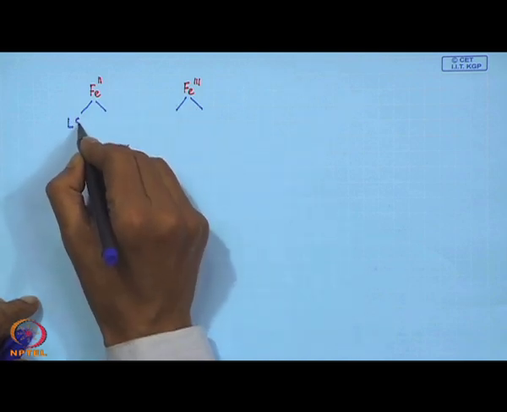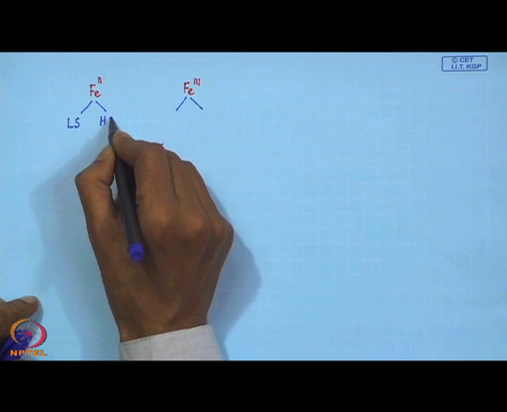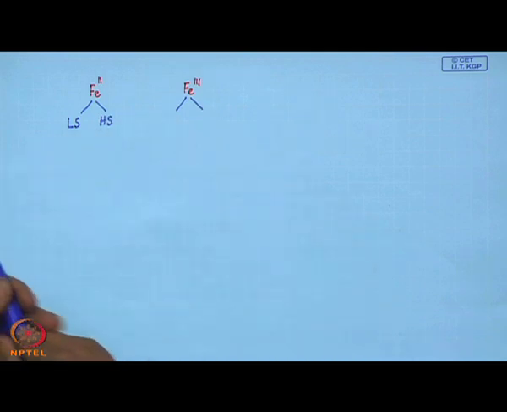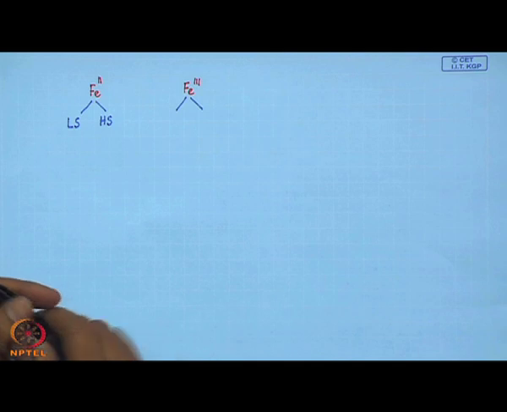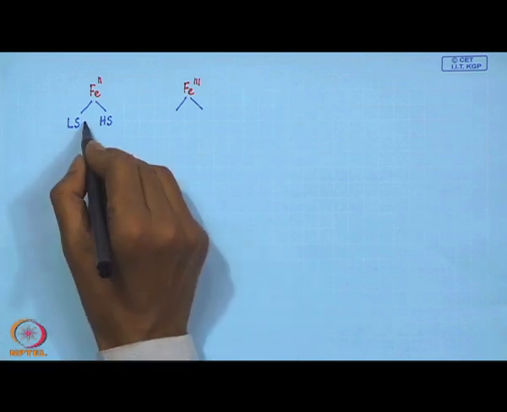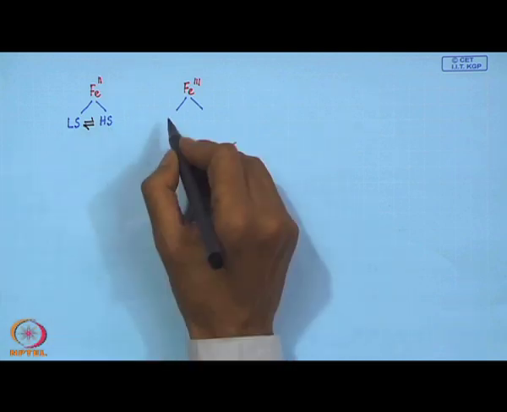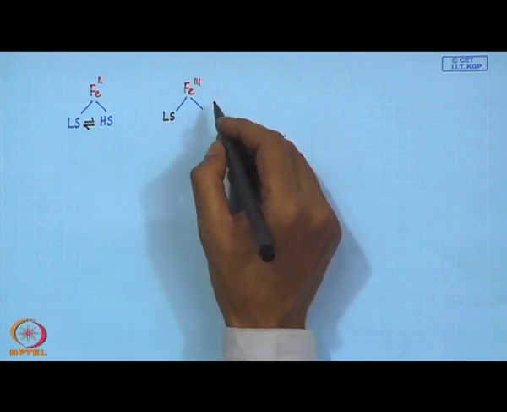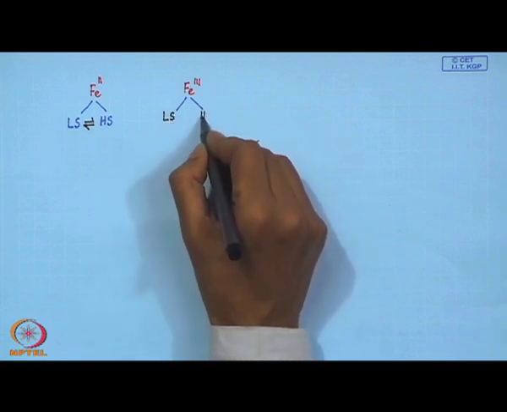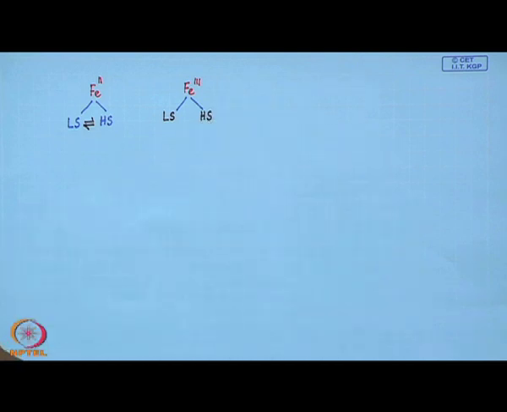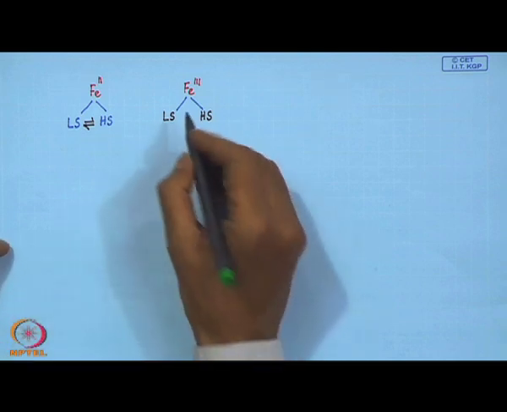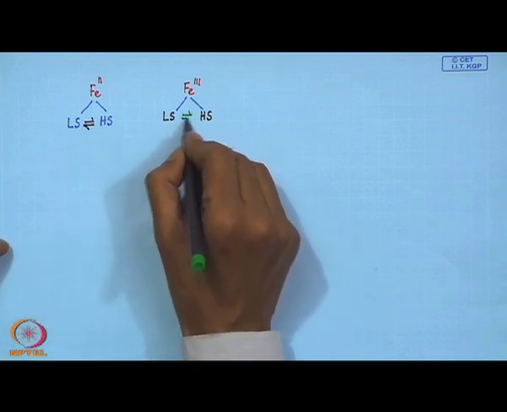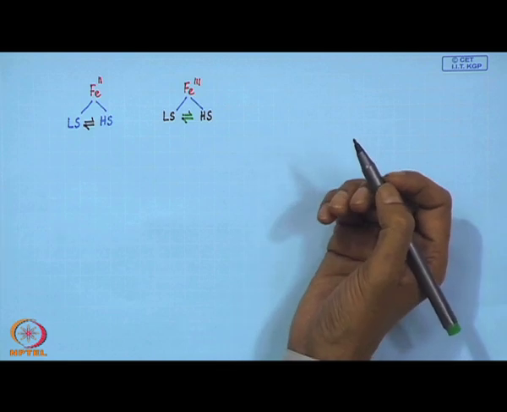And if a spin state equilibrium is present, we will see that some equilibrium is operating between the high spin state and the low spin state. Similarly, for the ferric state also we can have the low spin state and high spin state, and these two states can be in equilibrium at the same time.